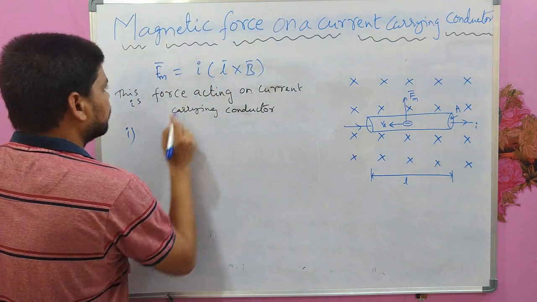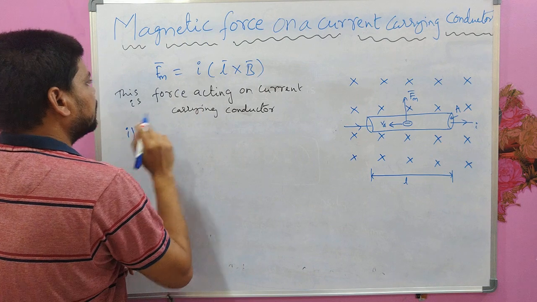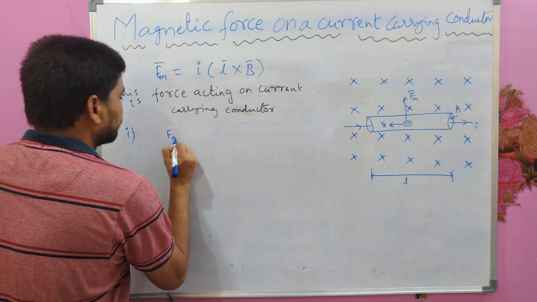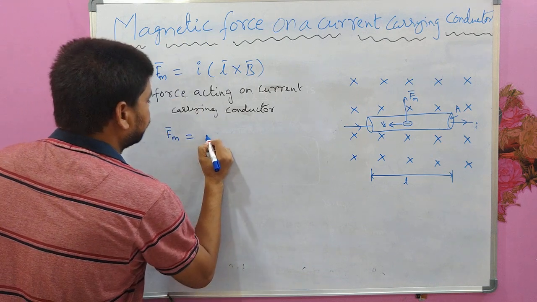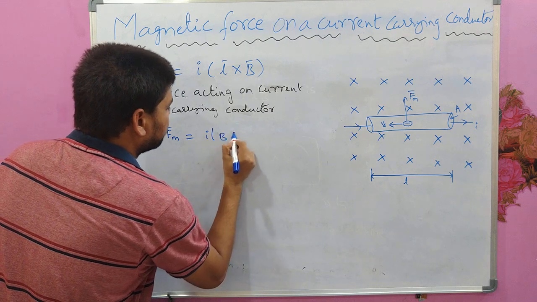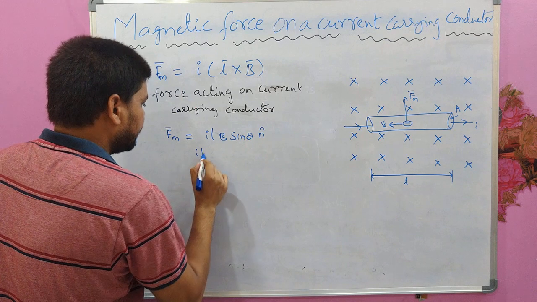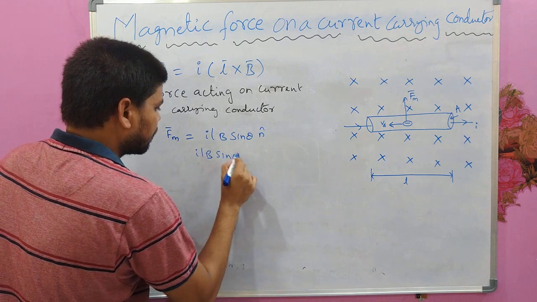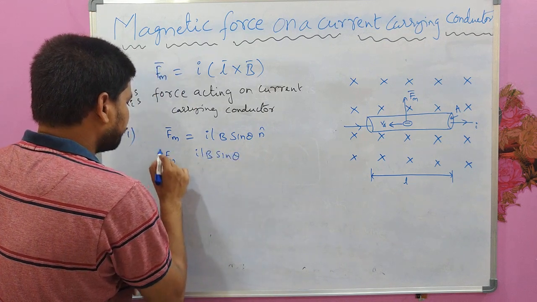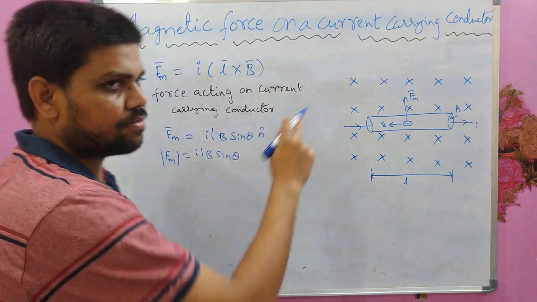So let us see how. For example, if you expand this equation, the magnetic force will be ILB sin theta n cap, where ILB sin theta is the magnitude of the magnetic force acting on the current carrying wire.